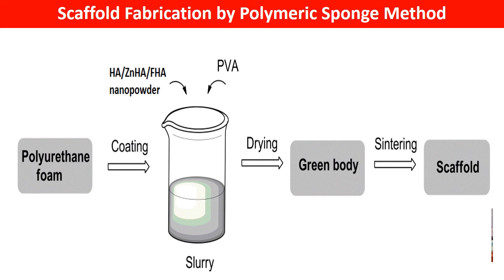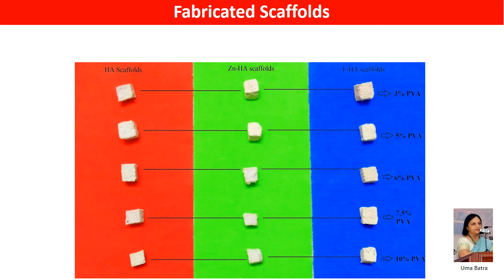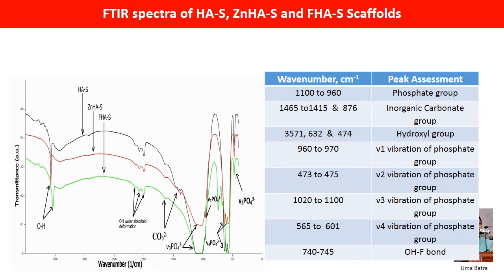Now from these powders, scaffolds were fabricated by polymeric sponge method. Scaffolds were fabricated from polyurethane foam by soaking pieces of 10 by 10 by 10 millimeter cubes in the slurry of nanopowders in water to which PVA was added. The pieces were dried and finally sintered at 1250 degrees centigrade to result in strong enough scaffolds. The fabricated scaffolds are shown here, and one can see that the PVA was ranged between 3 to 10%.